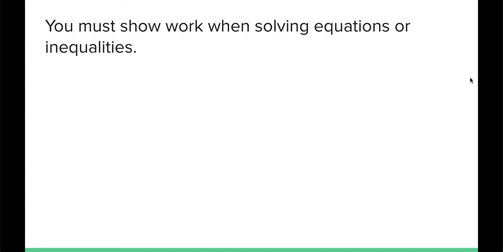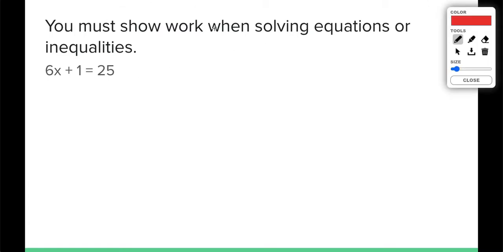Let's look at an example of that. It's very important to show your work when solving equations and inequalities because as you move forward in math, your equations and inequalities are just going to get more complex. So you really want to be comfortable with showing your work on problems like this so that as you move forward, you're familiar with that process.